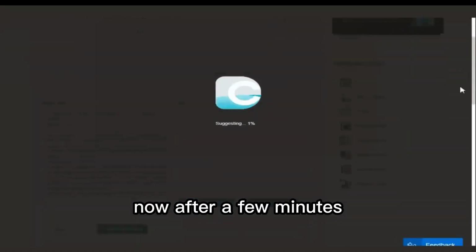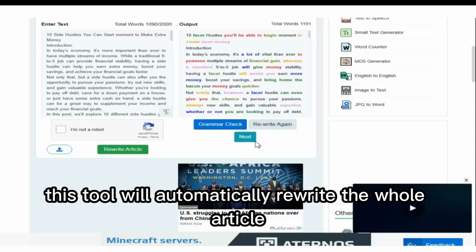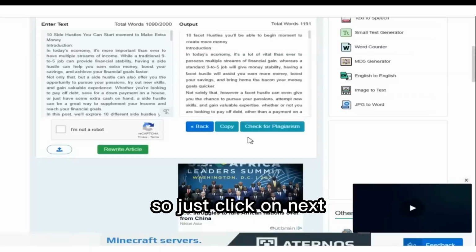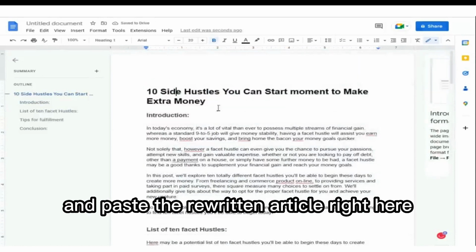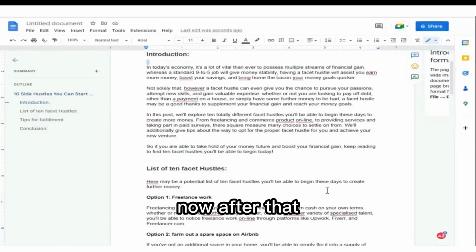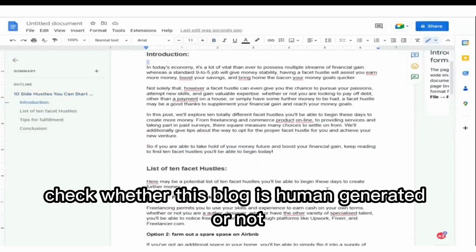Now after a few minutes, this tool will automatically rewrite the whole article. So just click on Next. Copy all of these. Go back to that Word document and paste the rewritten article right here. Now after that, check whether this blog is human-generated or not.